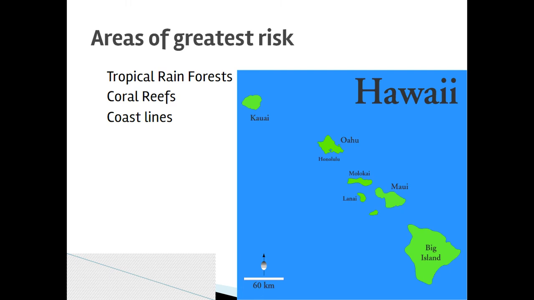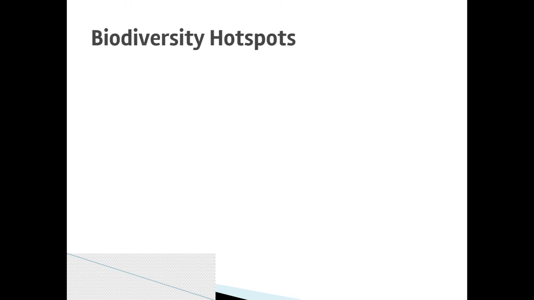Any place that has a really unique habitat, or in the case of a coastline, is the meeting of two habitats, is of greater concern because there are more specific environmental conditions there than there are in other places. And in a lot of cases, there's also no opportunity for organisms to migrate elsewhere. Islands, because again, they are trapped, are at greater risk.